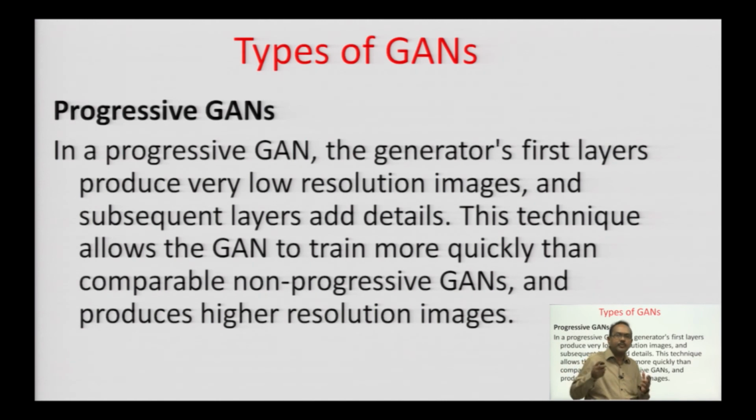There are different types of GANs. Okay, progressive GANs. In a progressive generative adversarial network, the generator's first layers produce very low resolution images and subsequent layers add details. This technique allows the GAN to train more quickly than comparable non-progressive GANs and produces higher resolution images. So, these are progressive generative adversarial networks.